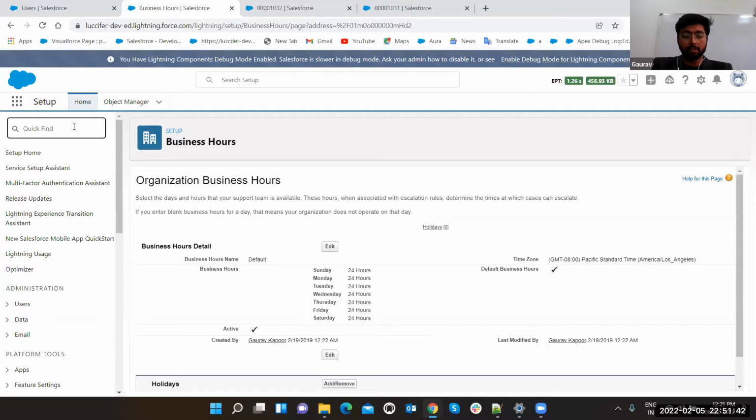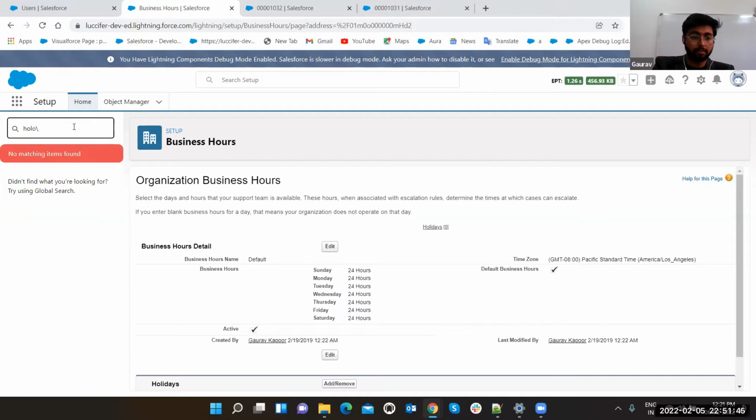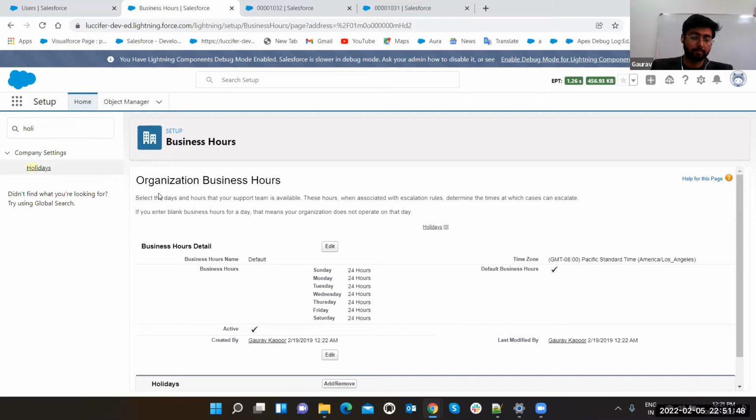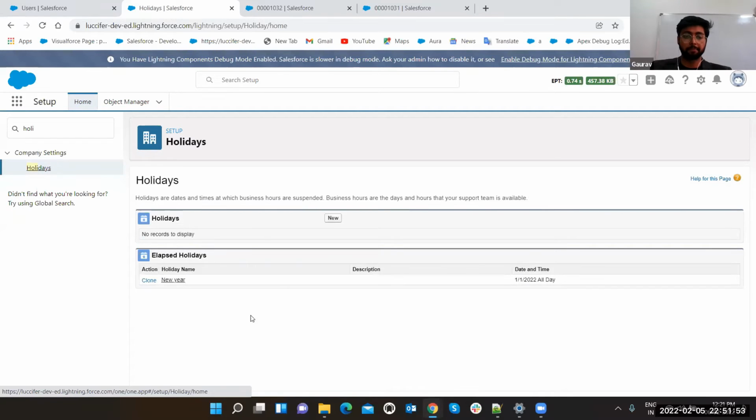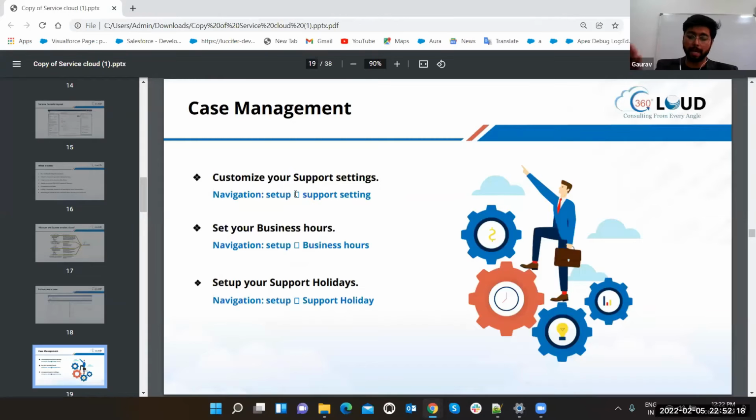Holiday. So let's see holiday. I clicked on it. Yeah. So you can click, like I'm having already a holiday, new year. You can create your new holiday records among the year, because the Salesforce system is not restricted to a single country or a single origin, right? Every country has different origin. Every state has different holidays. So according to the area or according to your business, you can set up your holidays. Got it? So that will be permanent holidays where Service Cloud will be off, or you can manage it according to your custom requirement.